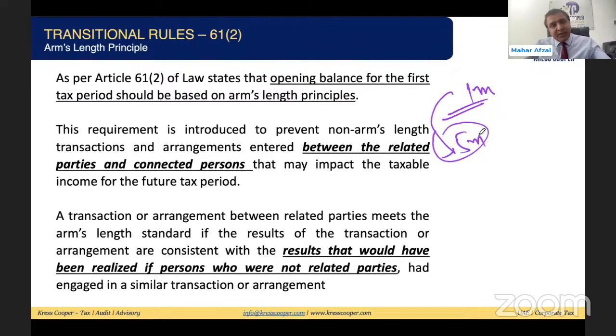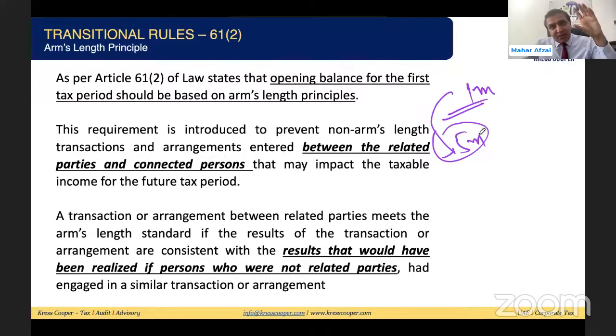So in the future period, this depreciation is allowable for tax purposes. If the transaction had been executed at arm's length, the depreciation allowable in the future would be applied on 1 million. Since this is a controlled related party transaction, the purchase price of the machine is 5 million. So the businesses will be claiming more depreciation in the future, which means their taxable profits will reduce in the future. They will be avoiding the tax.